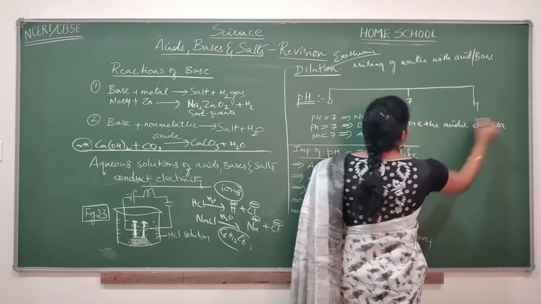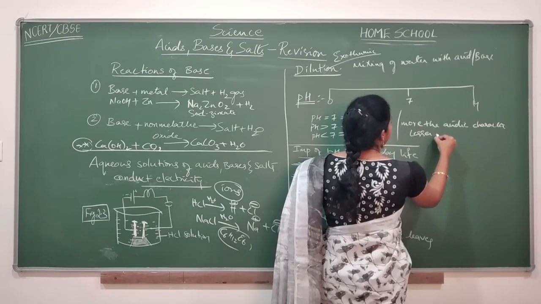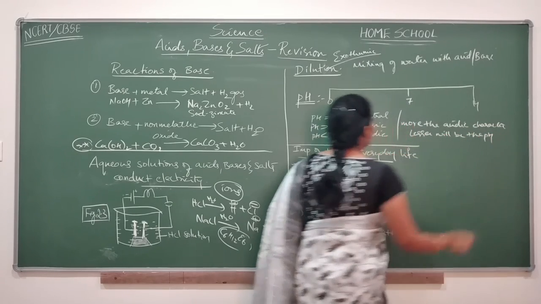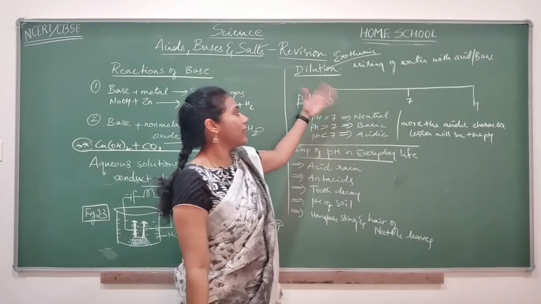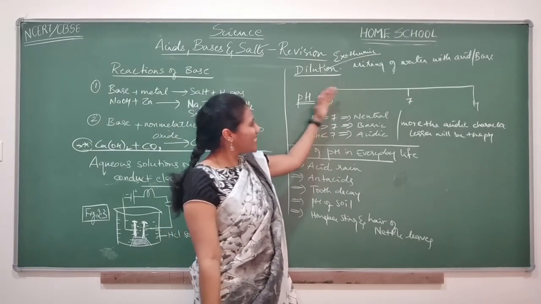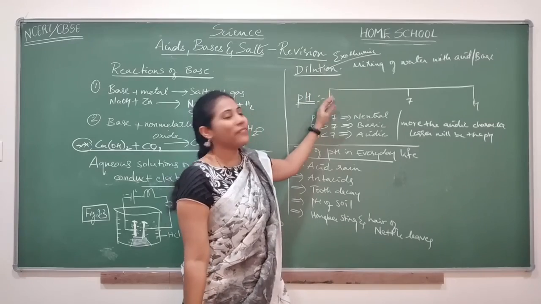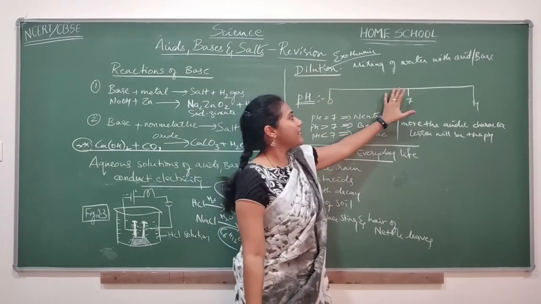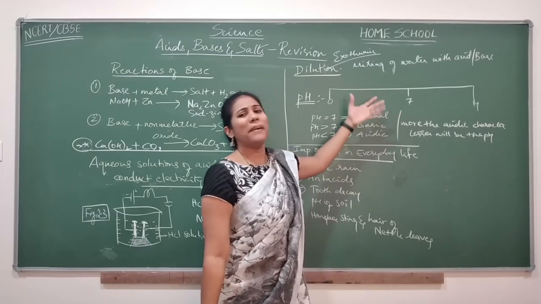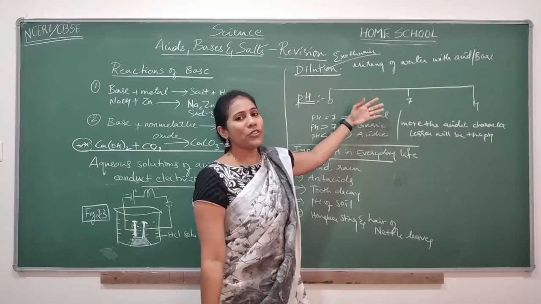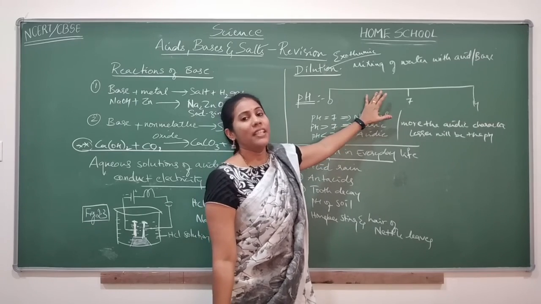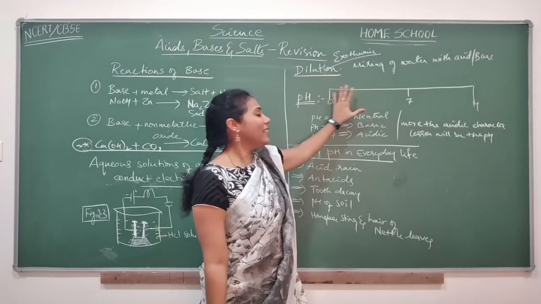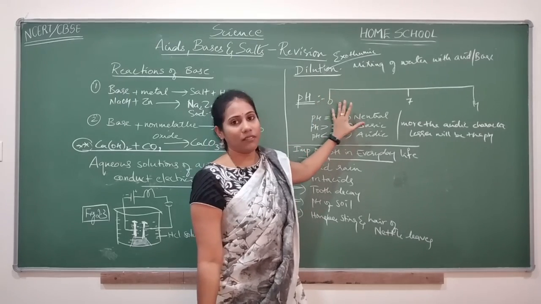If the acid is stronger and stronger, the pH value will be lesser and lesser. That means you would have values like 0, 1, 2. If the value is 6, 6.5, 5.5, then it is a mild acid. Hydrogen ion concentration is less in them. If the hydrogen ion concentration is very strong, the value will be lesser and lesser, like 0, 1, 1.5.